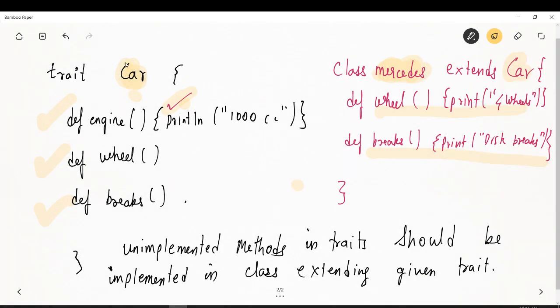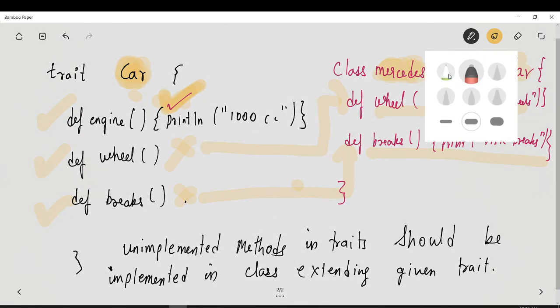Okay. So what is this car? Is it a trait or a class? It is a trait. Why? Because we have defined the keyword trait before car. Okay. So is the body present over here? Yes. Is the body present over here? No. There is no body present. So if the body is not present or the method is not implemented in a given trait, it has to always be implemented in a child class that is extending a trait. So that is the reason. If the wheel is not defined over here, brake is not defined over here, you have to define it. There is no other option, right?